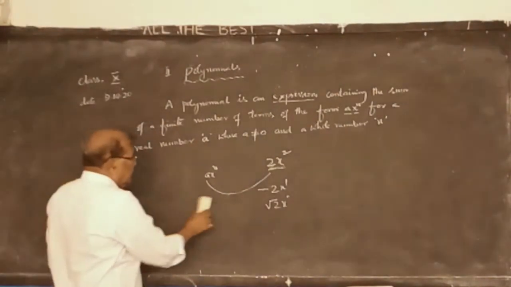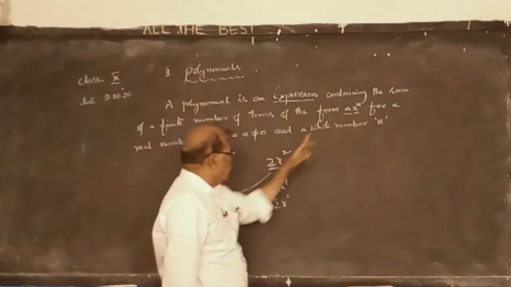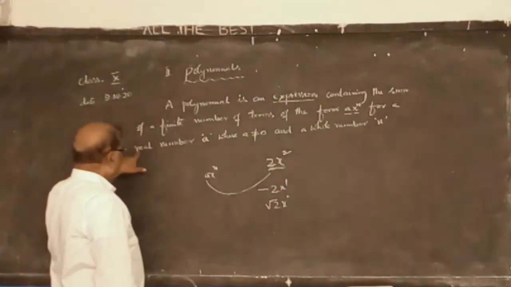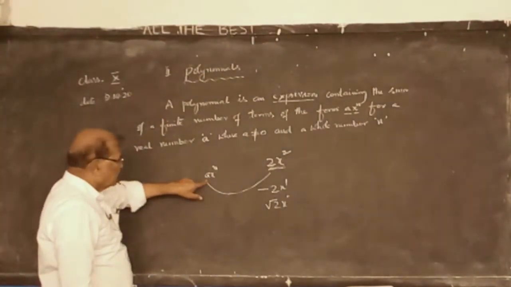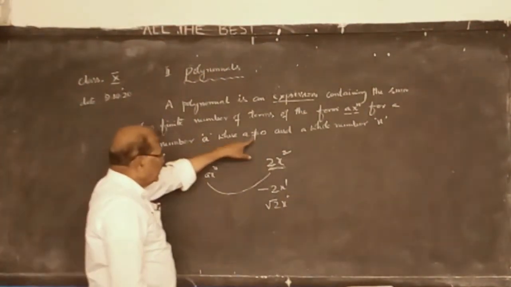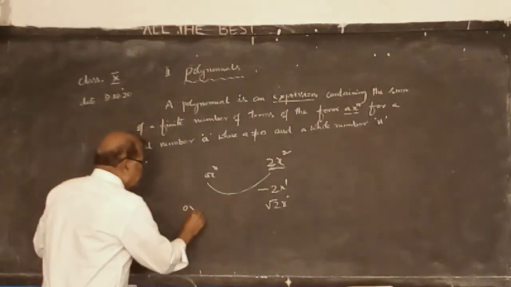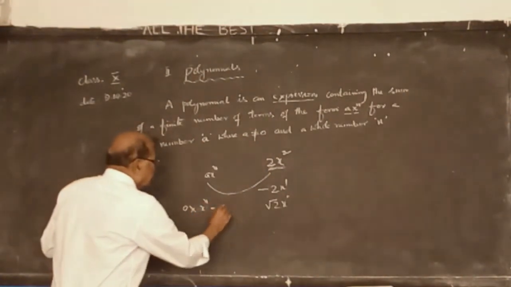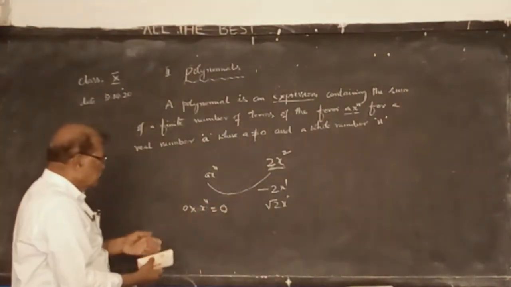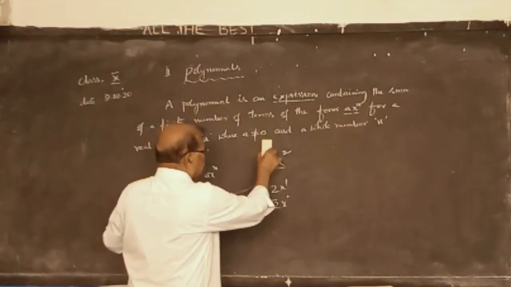So the point is very clear. The terms are of the form ax to the power of n, for a real number a. This a must be a real number, a constant, where a is not equal to 0. If a is equal to 0, what happens? 0 into x to the power of n is nothing but 0. It has no value. It becomes totally 0. So a should not be equal to 0.